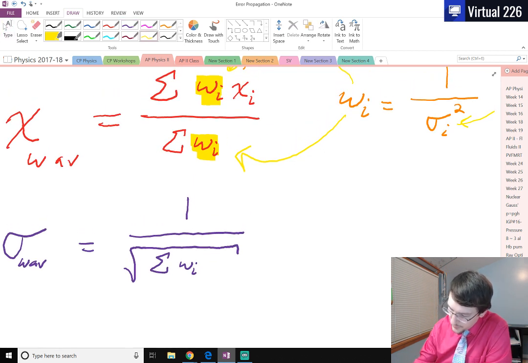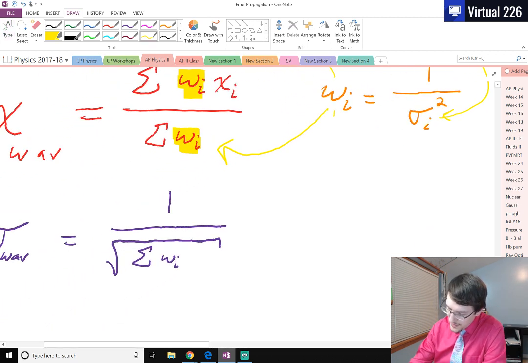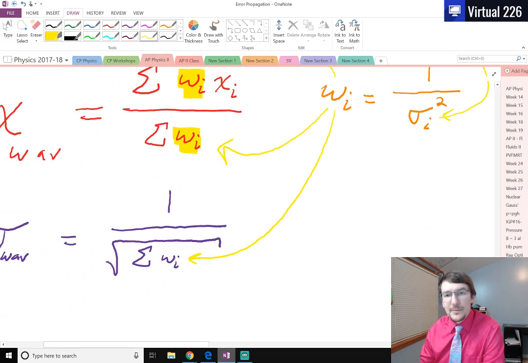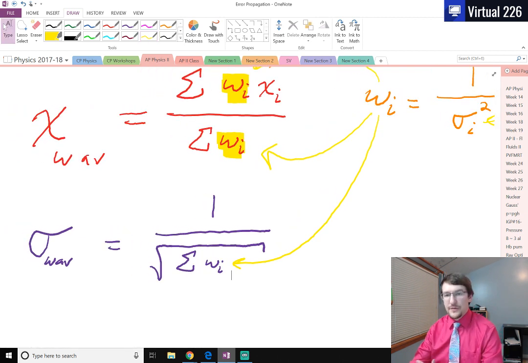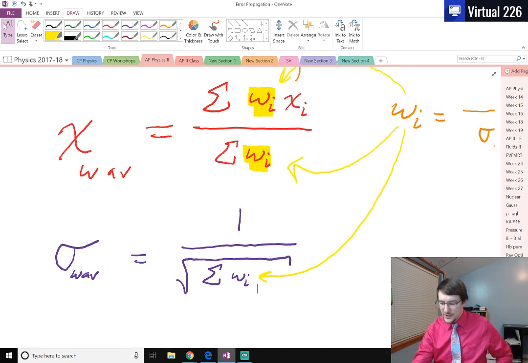So what we would do is we'd find all of our weights just like we would up here, just like normal. We'd take all those weights, we'd add them all together, just like we did previously for the measurement value weighted average. But then we'd take the square root of that, and we'd say 1 divided by that value is going to give us the deviation of it.